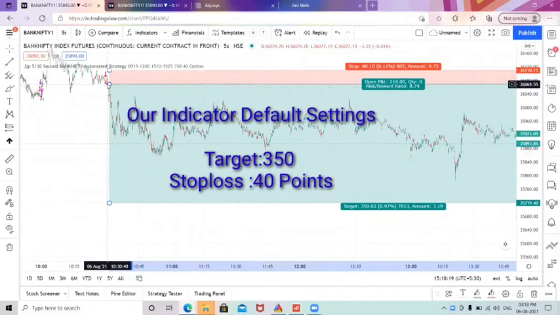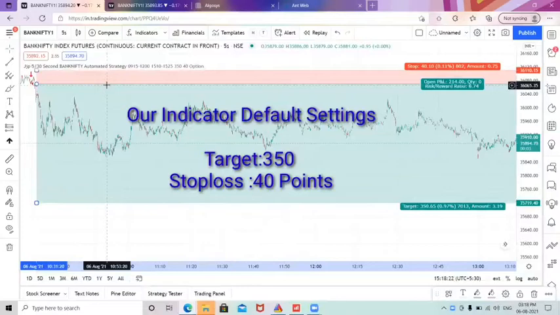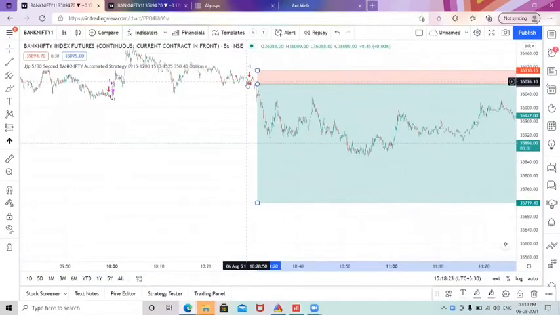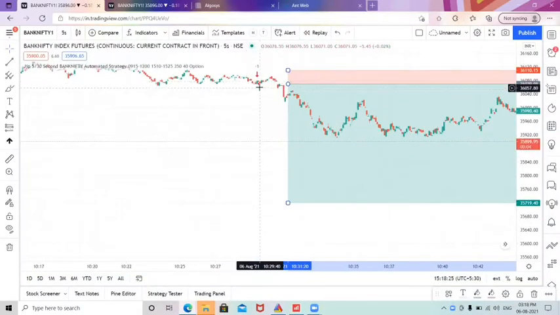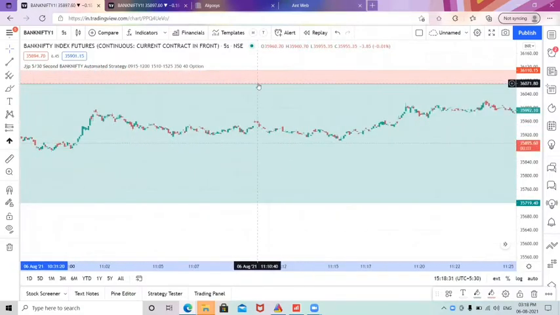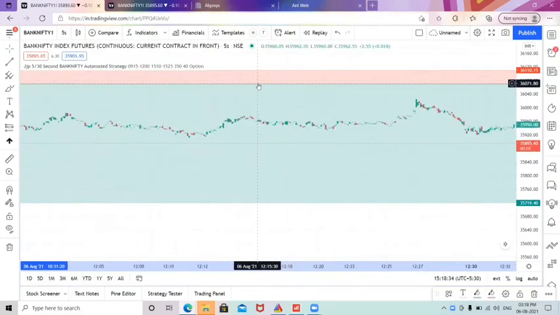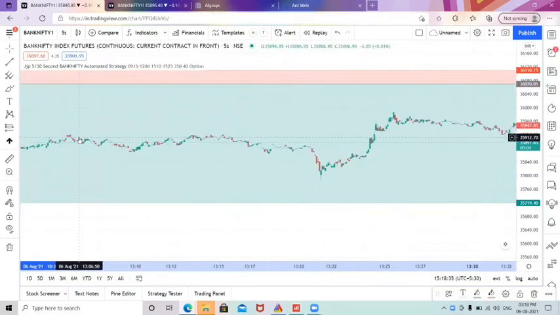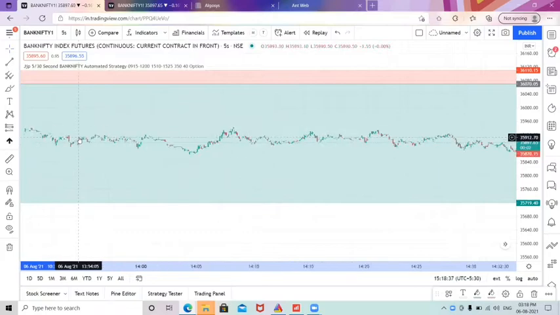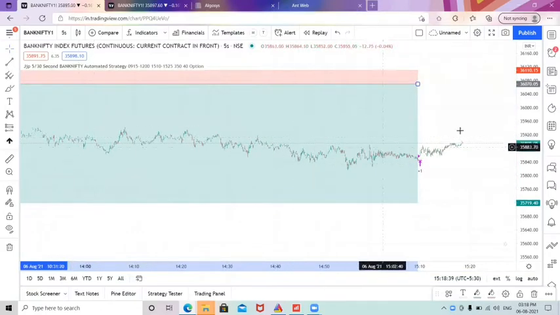The last entry has been taken at this candle. You can see here the entry has been taken at the 10:29 candle, and the entry has been exited today. Right now the square off timing is 3:10. According to the square off timing, the entry has been exited in this candle. 3:10, perfectly it has been executed.